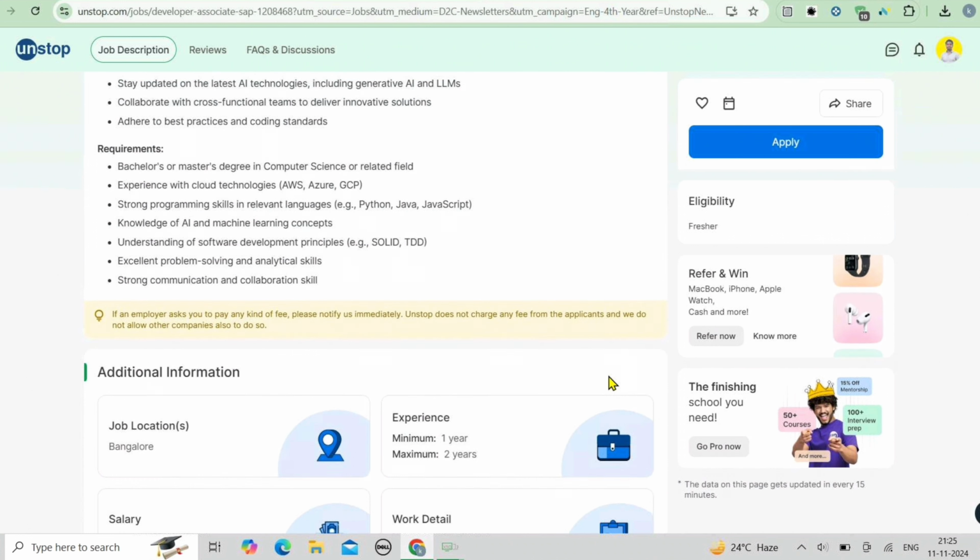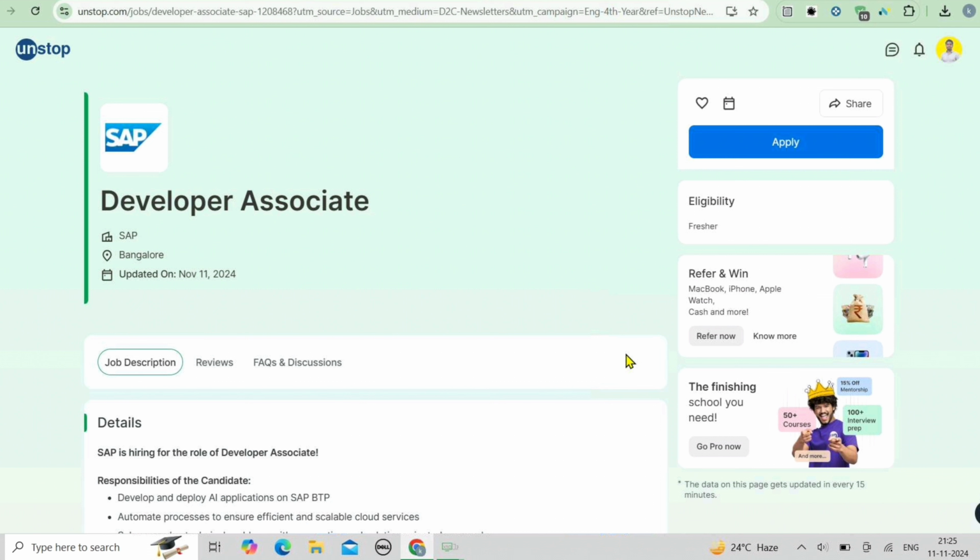And the link is there in the description box. If you want to apply for this role, you can simply press the apply button. You can apply for this opportunity.